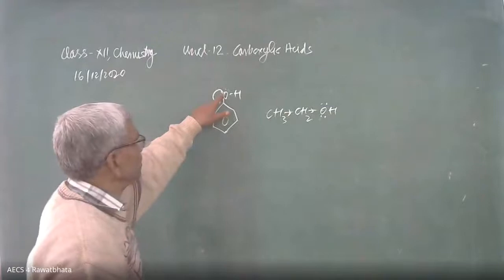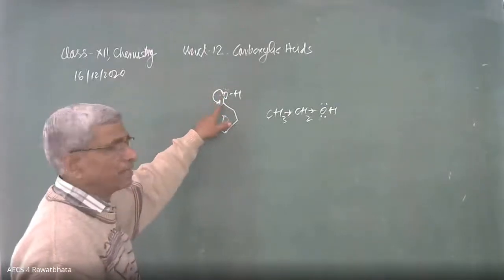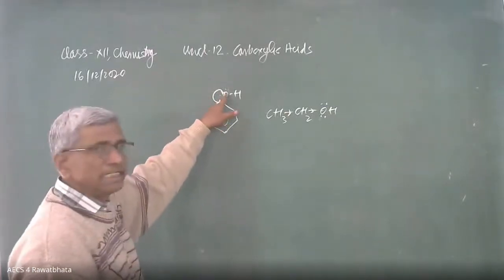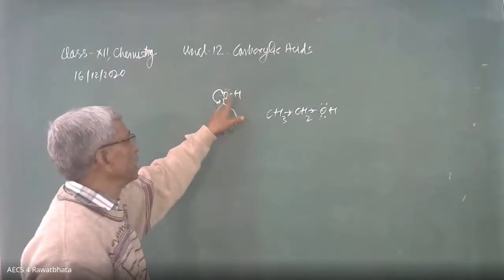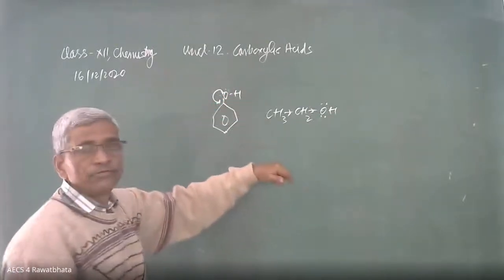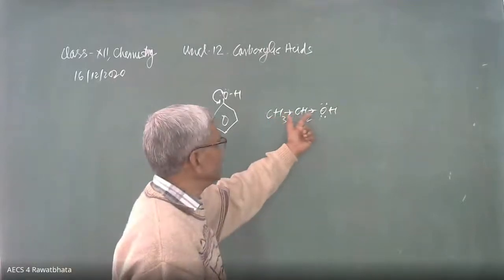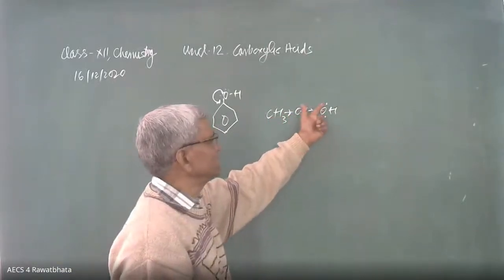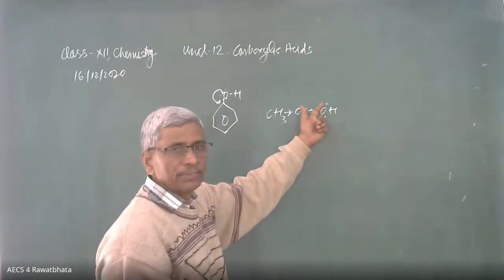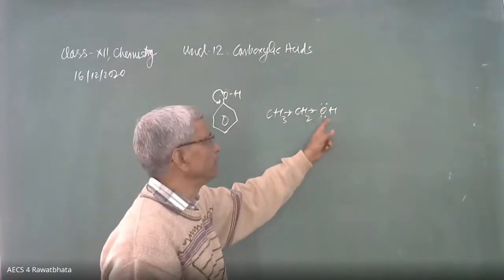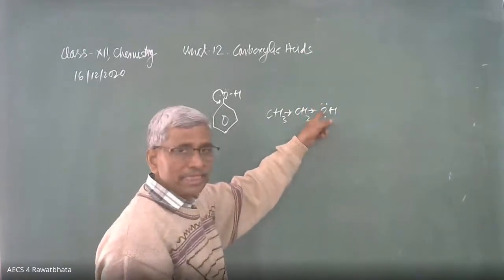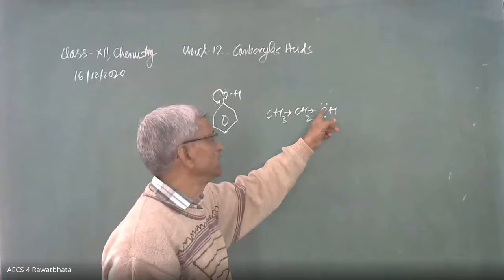In phenol, due to this shifting of the electron pair from oxygen, electron density decreases. Therefore, H positive easily comes out from phenol. While because of the electron releasing inductive effect, electron density increases over the oxygen of the alcohol, and the release of H positive from more electron density over oxygen becomes difficult.